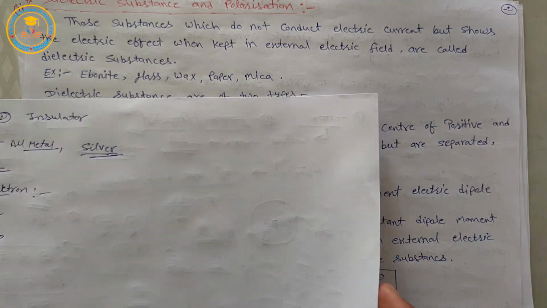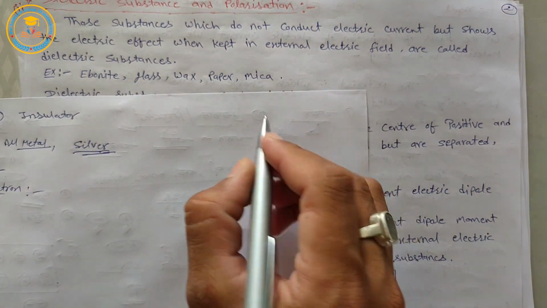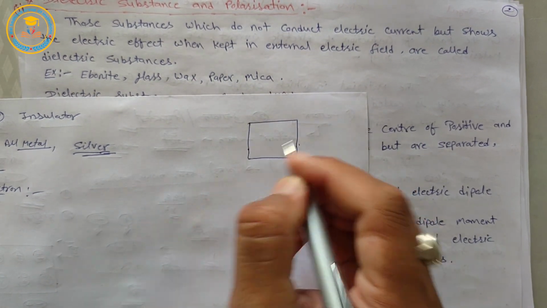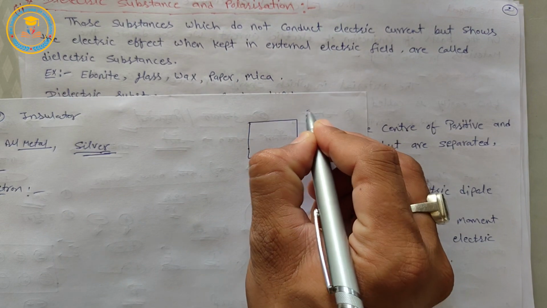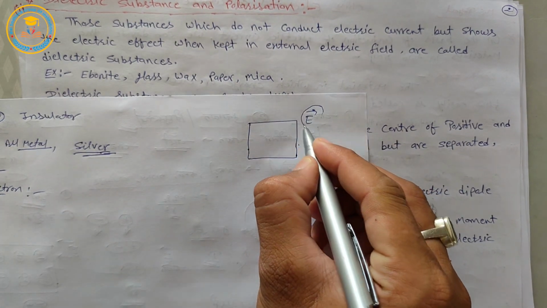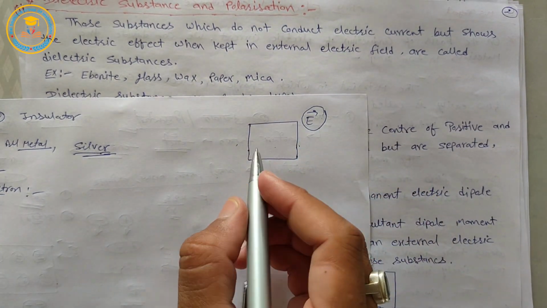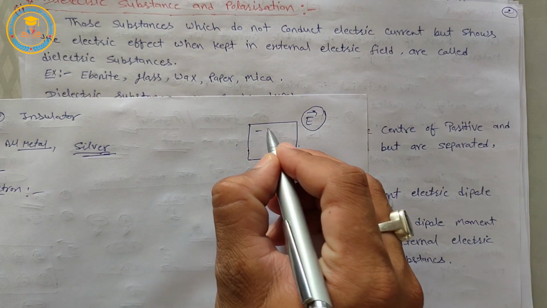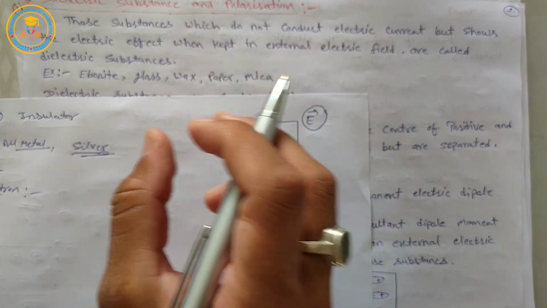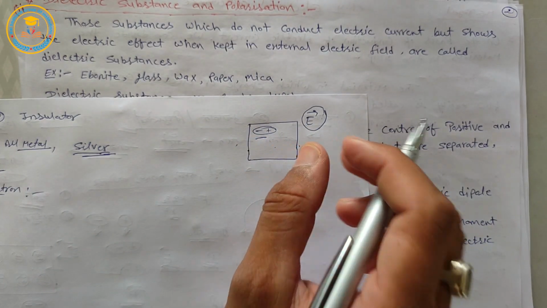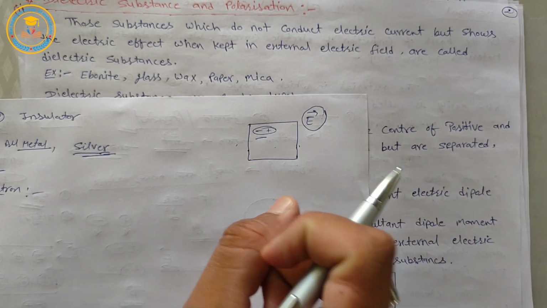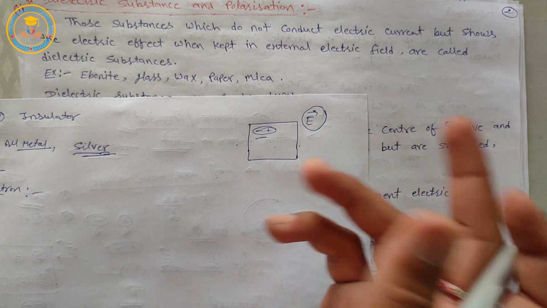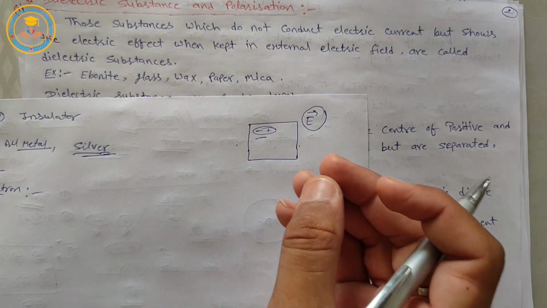Suppose that we have some substance, this substance is kept in an external electric field, then due to this external electric field this substance shows the electric effect, then this substance is called dielectric substance. Okay, like ebonite, glass, wax, paper, mica, and so on. These are dielectric substances.